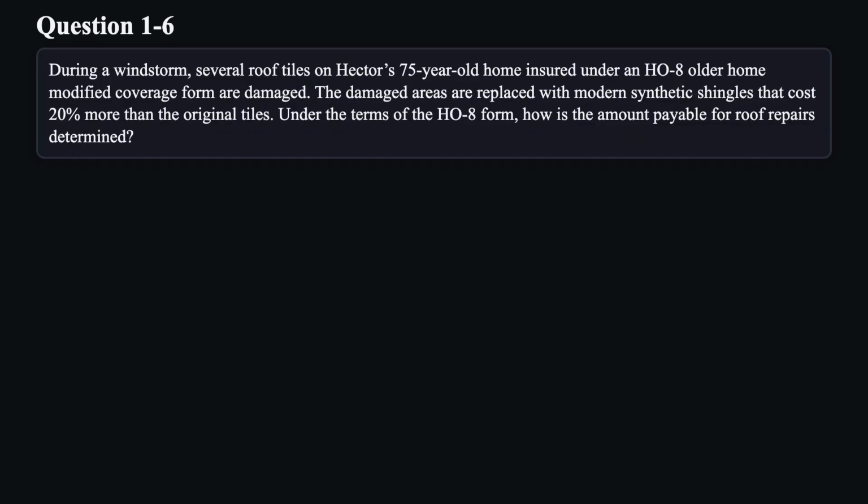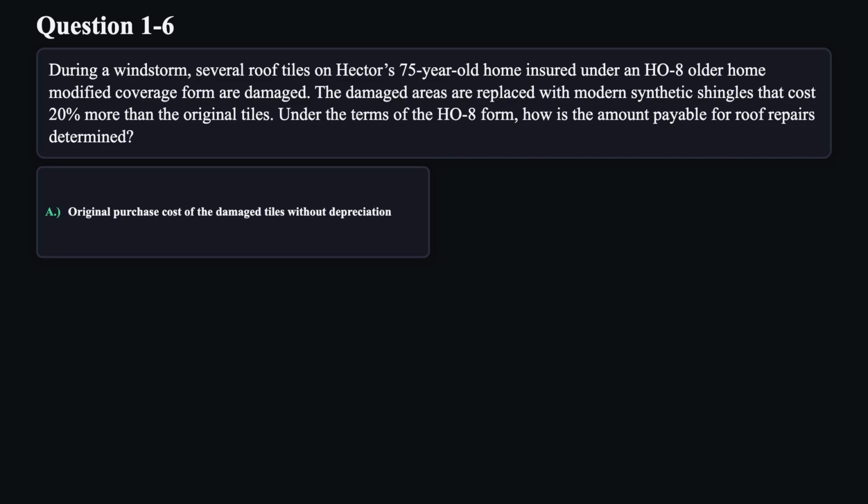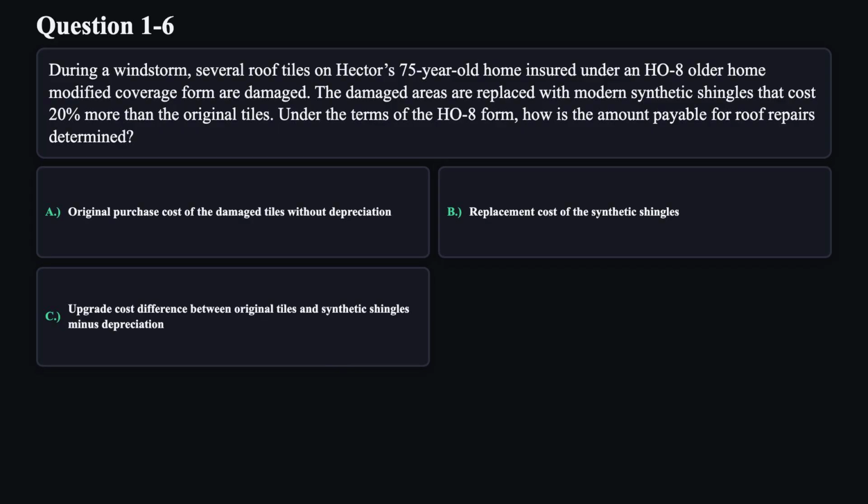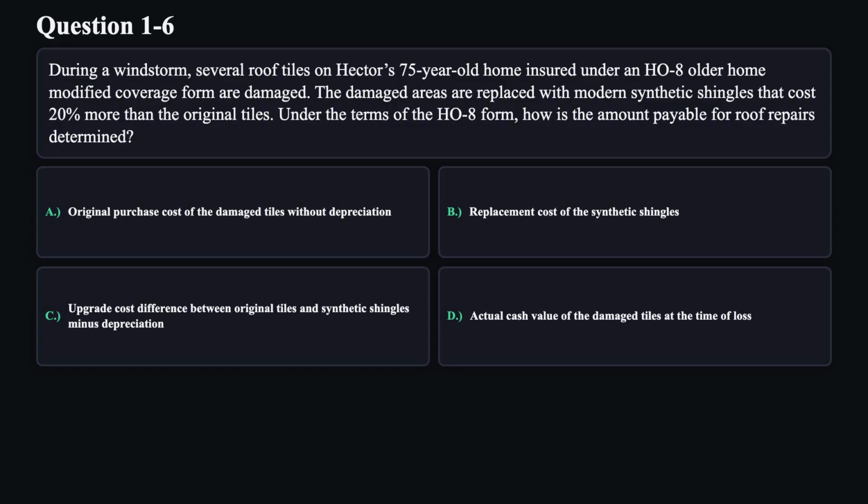Question 6. During a windstorm, several roof tiles on Hector's 75-year-old home, insured under an H08 older home modified coverage form, are damaged. The damaged areas are replaced with modern synthetic shingles that cost 20% more than the original tiles. Under the terms of the H08 form, how is the amount payable for roof repairs determined? A. Original purchase cost of the damaged tiles without depreciation. B. Replacement cost of the synthetic shingles. C. Upgrade cost difference between original tiles and synthetic shingles minus depreciation. D. Actual cash value of the damaged tiles at the time of loss.